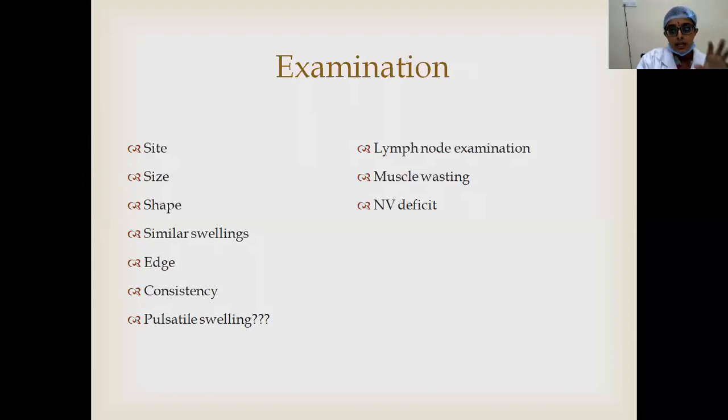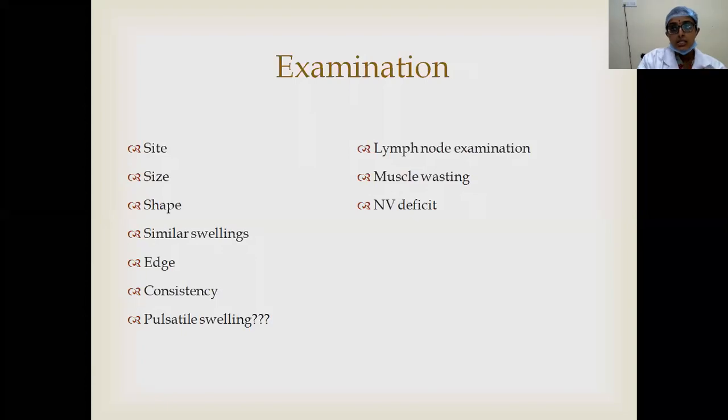And coming to the edge, usually benign bone tumors have a well defined edge because the rate of growth is slow. However, in malignant tumors, the edge is not well defined. In case of chronic inflammation also, the edge is not so well defined.